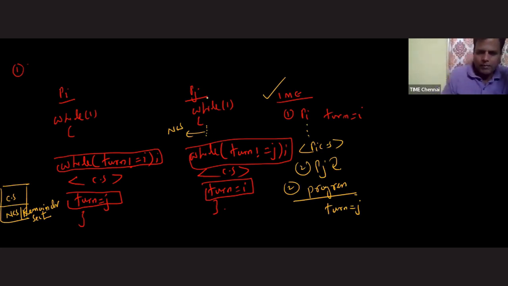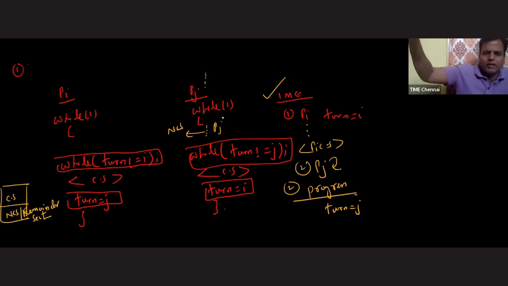Take that I am running process Pj inside the non-critical section area. That means, sir, maybe it is executing some constant variable declaration. Maybe it is executing some function. You can run process Pj here also if you want, but right now I am very much habituated to running this process Pj here, so that's why I'm taking it here. Okay, fine. Now process Pj is running in the non-critical section area.